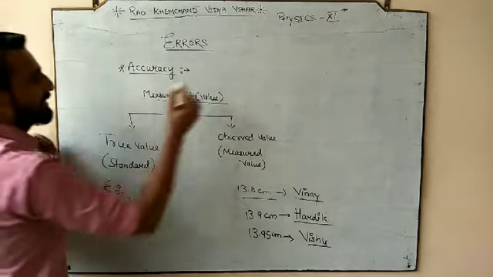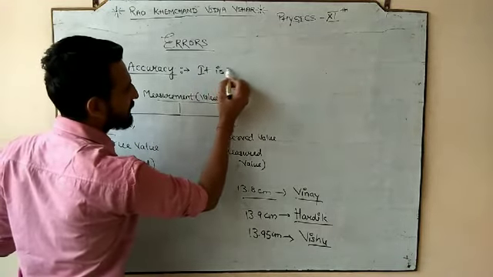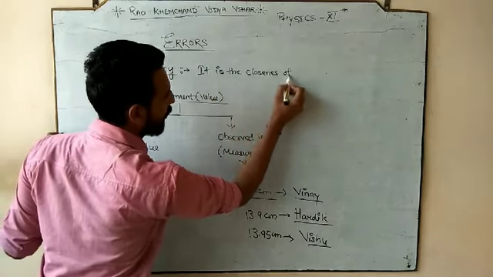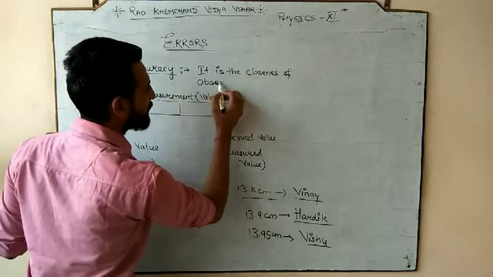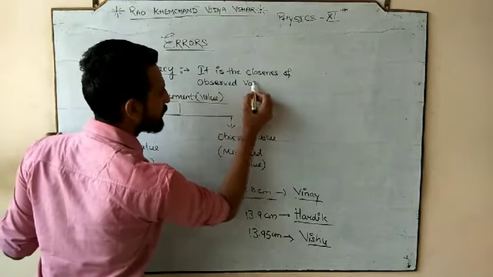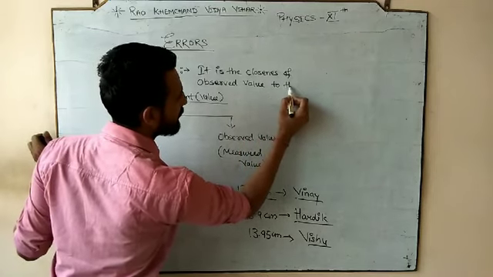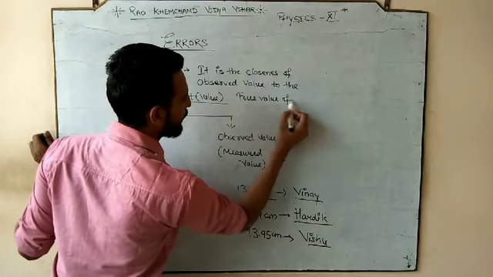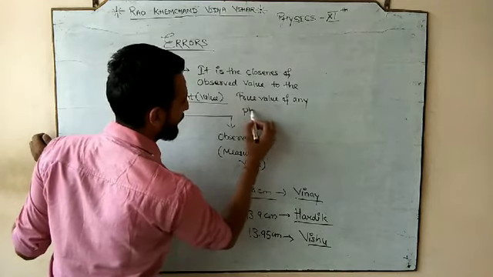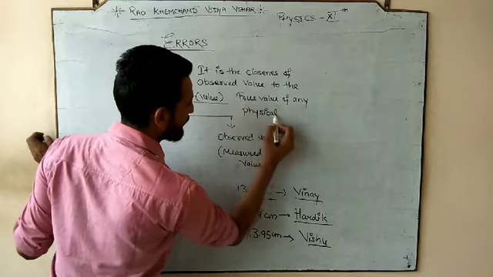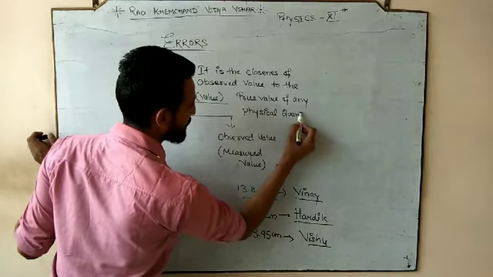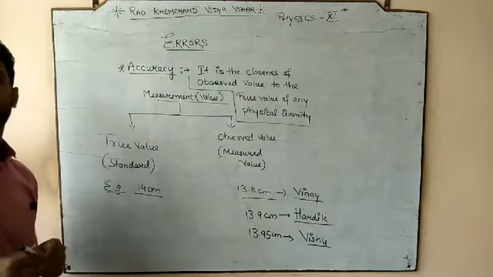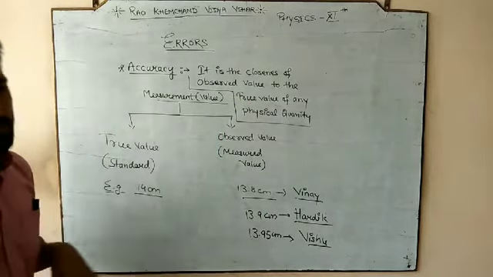So accuracy, it is the closeness of observed value to the true value of any physical quantity, of any physical quantity. I hope this thing is being cleared by now. ये चीज क्लियर होगा आपको. Definition is small but you have to understand the concept.